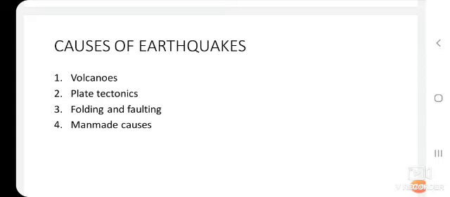For example, in India, a severe earthquake occurred in Bhuj in Gujarat in 2001 due to the lowering of the Indian plate below the Asiatic plate. Refer to the example, children, in your textbook also, page number 62. So whenever a proper example can be given, you can give an example like Bhuj in Gujarat in 2001, due to the lowering of the Indian plate below the Asiatic plate, which was one of the reasons for the plate tectonic earthquake.